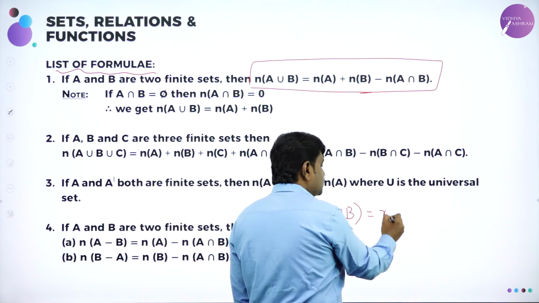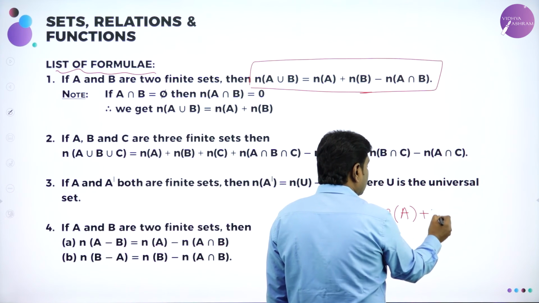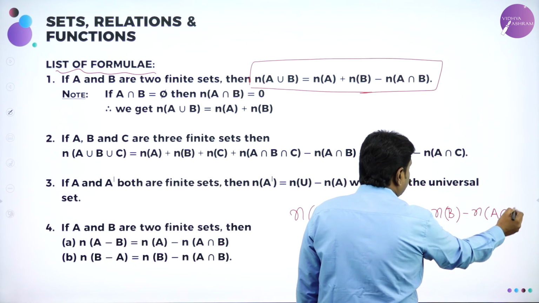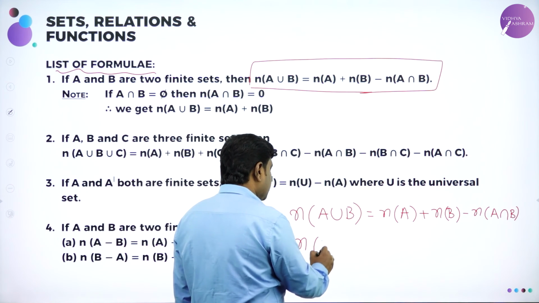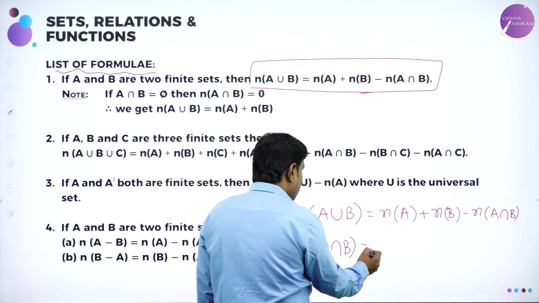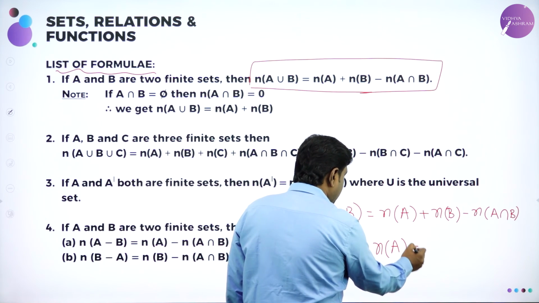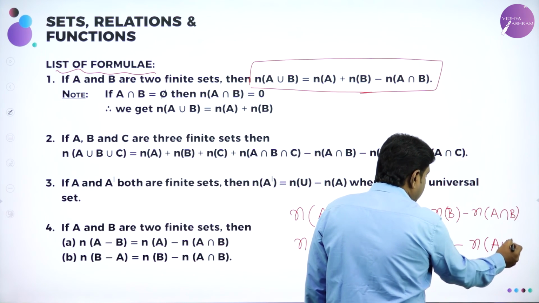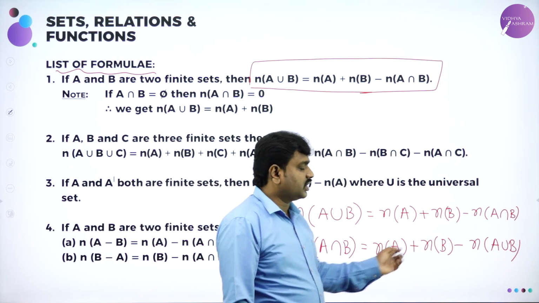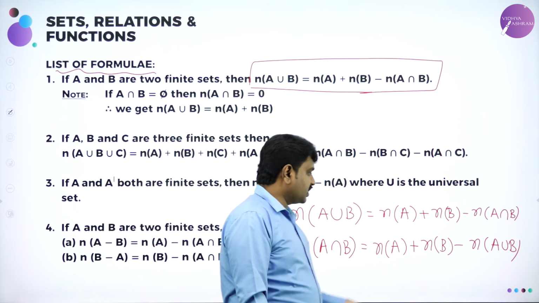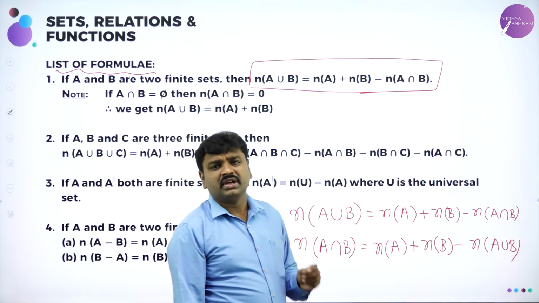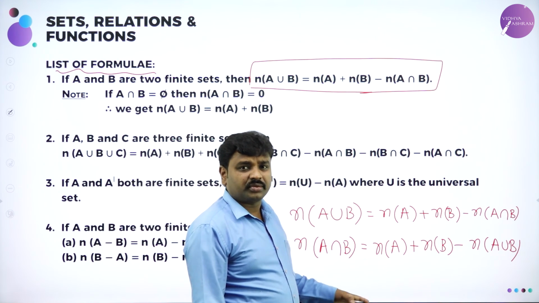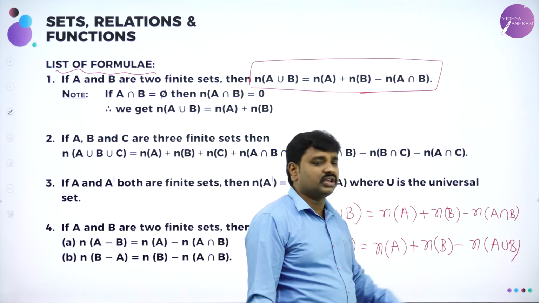N of A union B in maths is n of A plus n of B minus n of A intersection B. Similarly, what is n of A intersection B? N of A intersection B is n of A plus n of B minus n of A union B. My dear students, if you have union here, remove intersection. If you want intersection, remove what? Union. What is n of A union B? N of A plus n of B minus n of A intersection B. What is n of A intersection B? N of A plus n of B minus n of A union B.